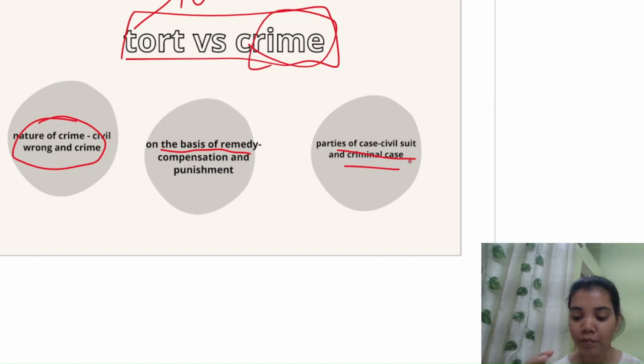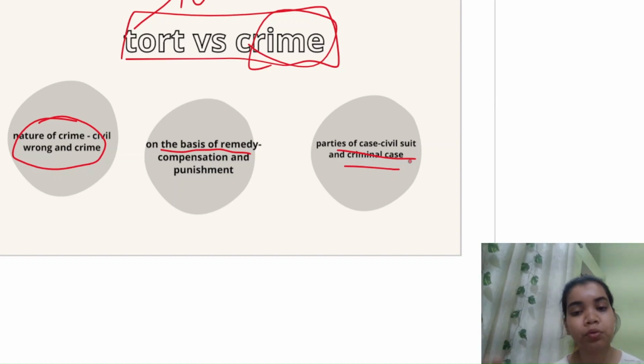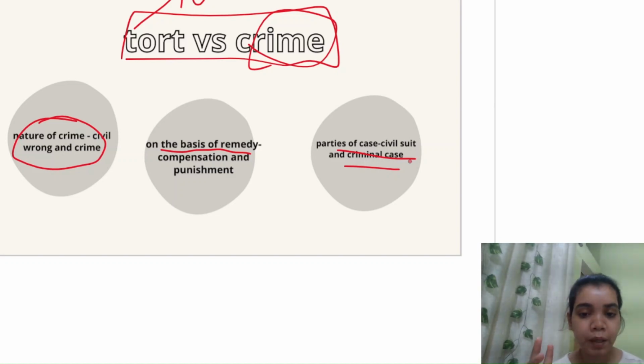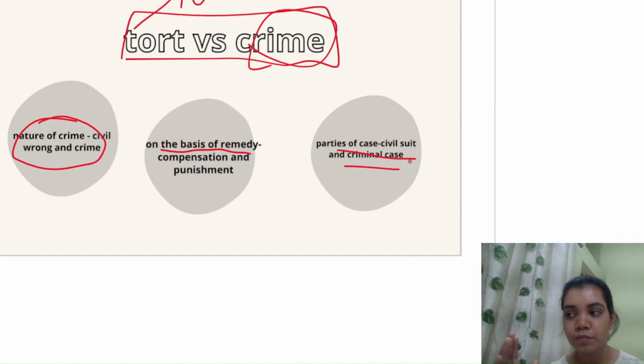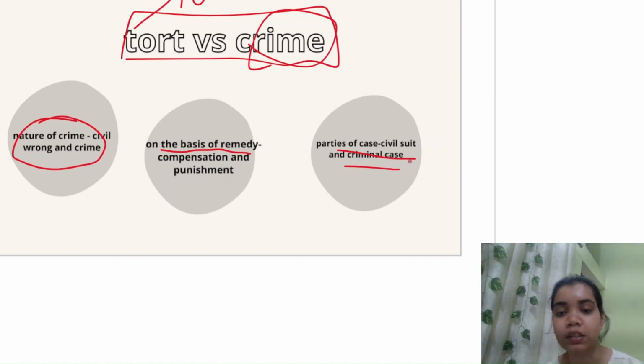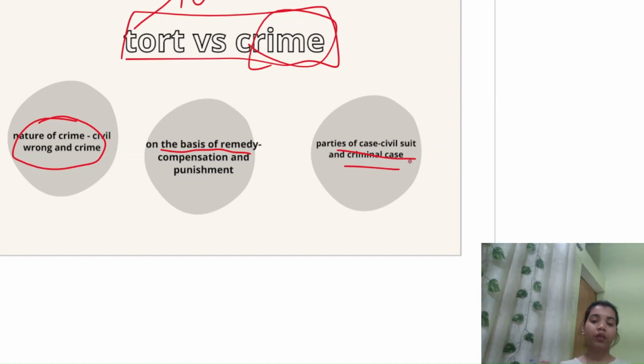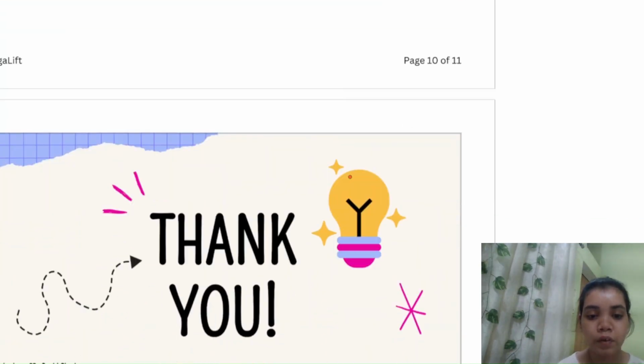It may be the country too. There are cases in which one party is the Union of India, and some cases are on the state, like State of Madhya Pradesh, State of Uttar Pradesh versus Rashi Singh, and Union of India versus Rashi Singh. There can be more than two parties as well. If I have committed the crime with the help of some friends, then the case name will be Union of India versus Rashi Singh and others, State of Uttar Pradesh versus Rashi Singh and others. This is how the name of the case is written. I hope you have all understood it.